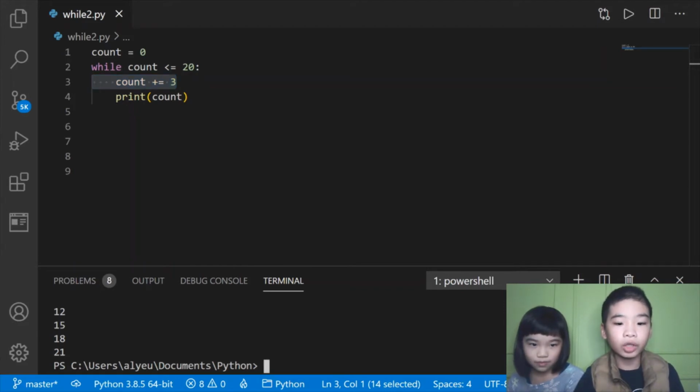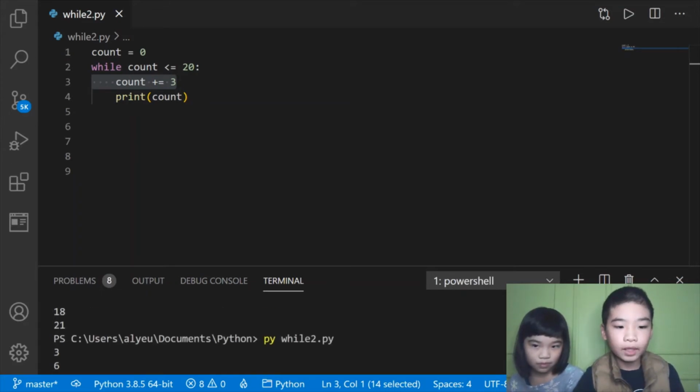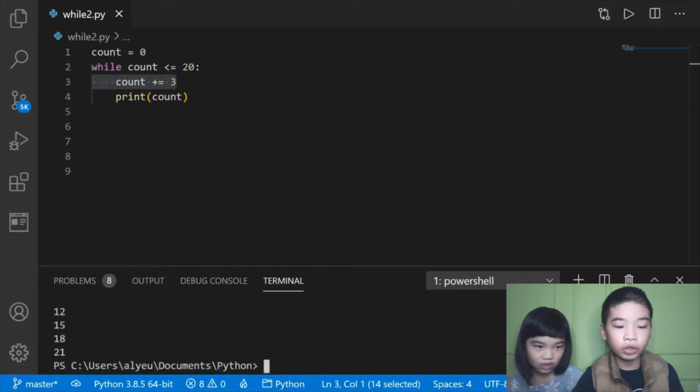You can use the up arrow to copy what you last typed in the terminal. So it printed 3, 6, 9, 12, 15, 18, 21. So why did it print the 21?